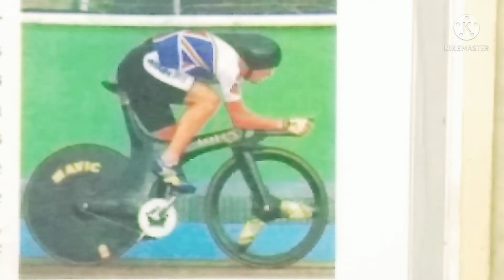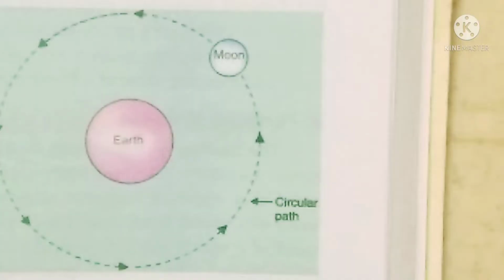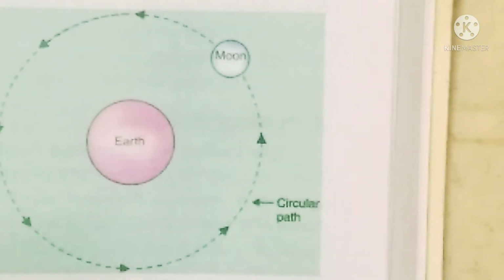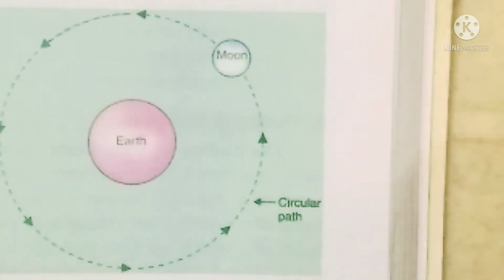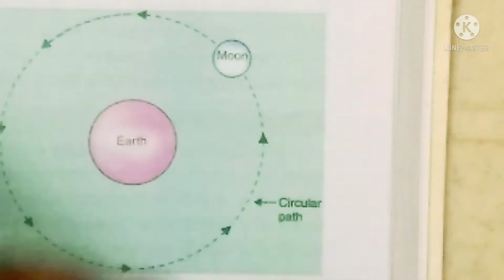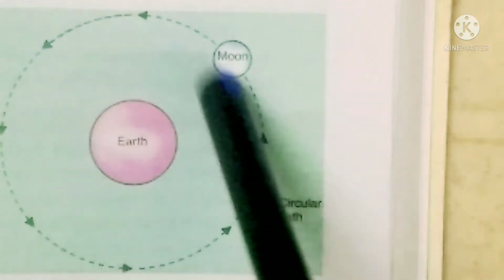That means they have a direction. They do not change the direction every now and then. Another type of motion is circular motion. Circular, the word itself gives you the meaning. Circular means in a circle.